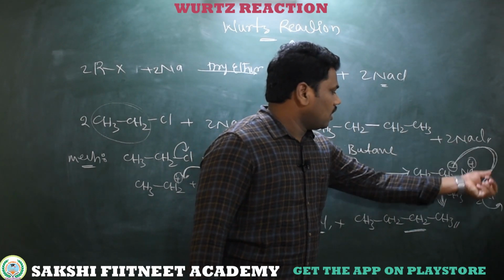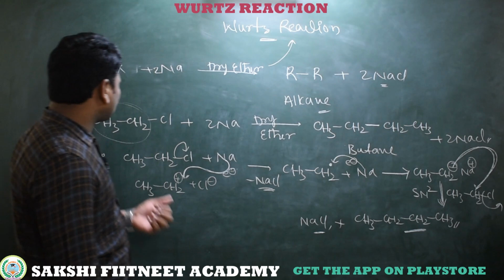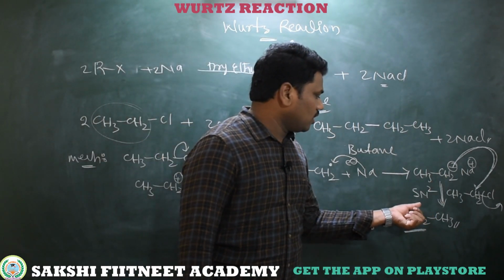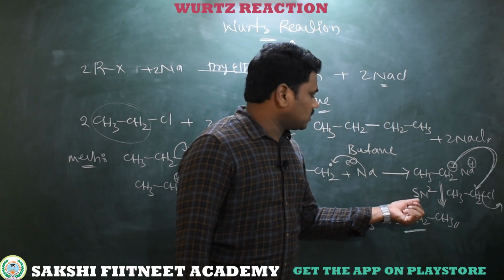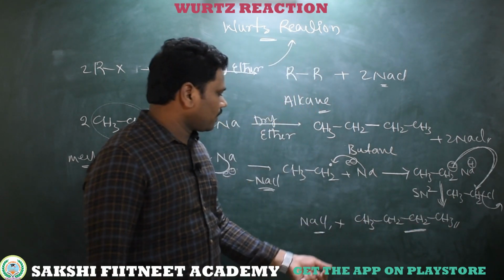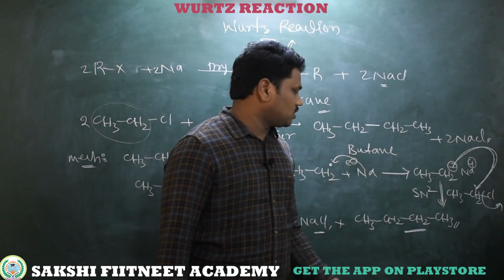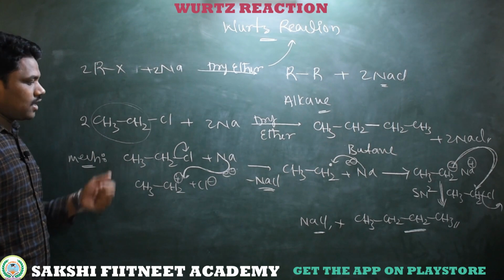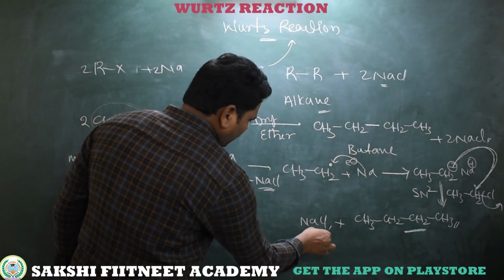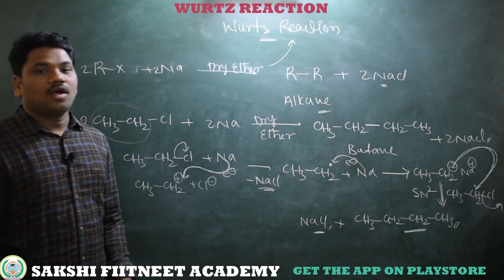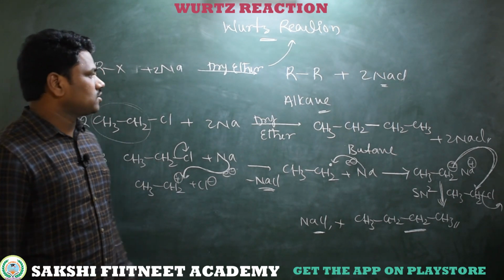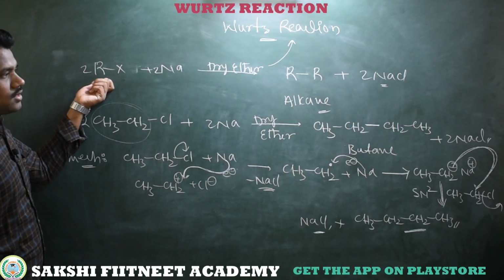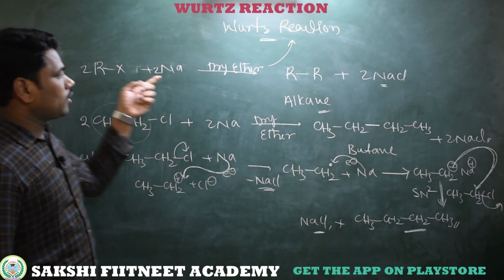This carbanion undergoes a nucleophilic substitution reaction with another alkyl halide by following an SN2 mechanism. Then we will get this CH3CH2CH2CH3. This is the major product, that is the product we get from this alkyl halide, along with NaCl. So this is called the Wurtz reaction. Simply, when we are taking the same type of alkyl halides, we will get only one product.